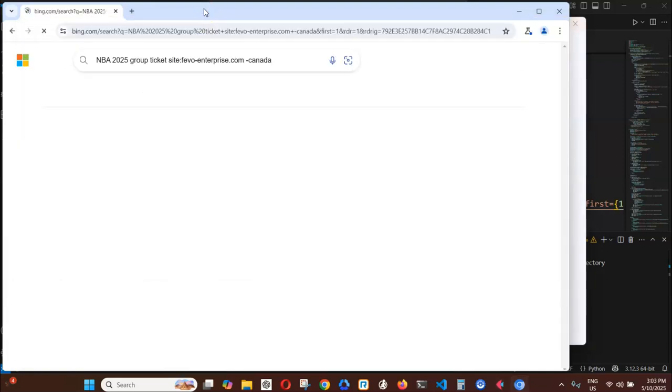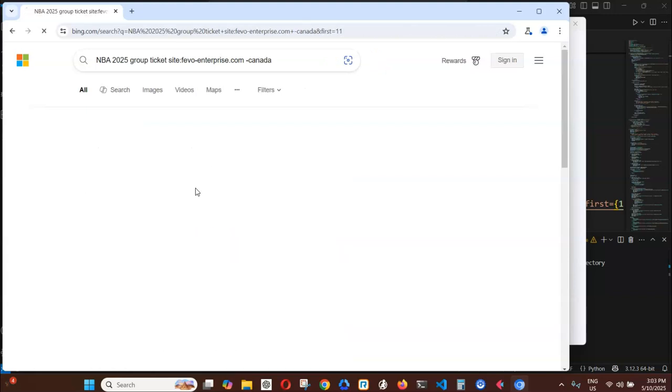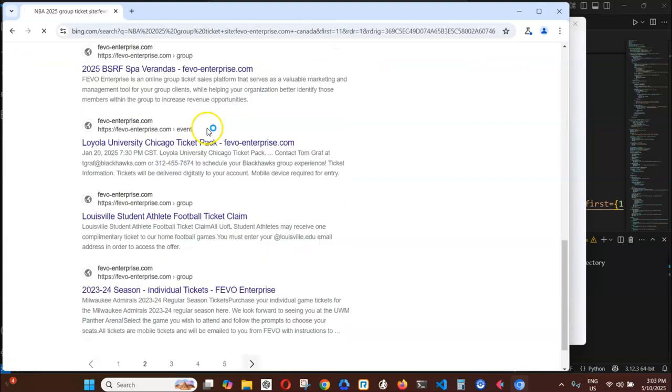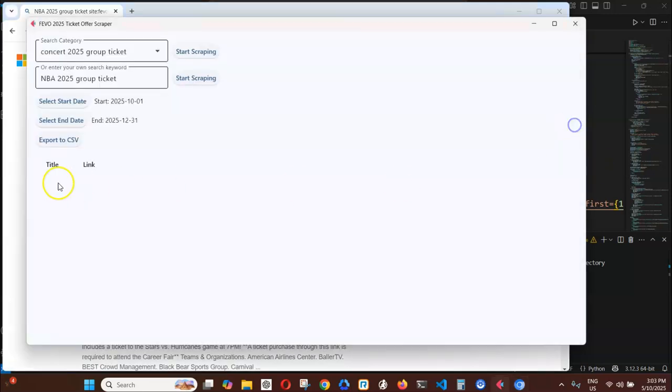So you can see it's in the background right now, right? Later on it is going to open up all those links one by one, and then it will put the title here and the link in this table. Okay. Now once it's done, you can export all the links to a CSV file by clicking on export to CSV file. That's perfect if you organize an event or just want to share deals with a group, right?